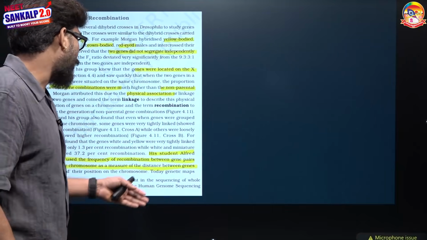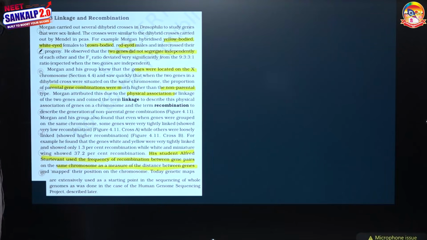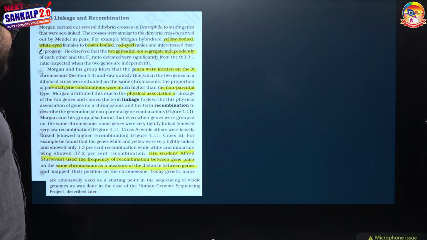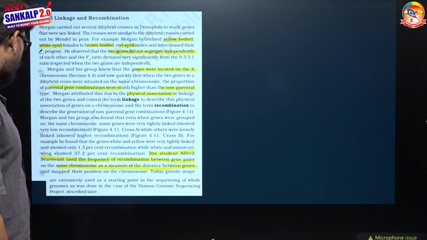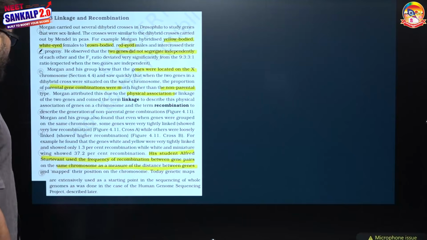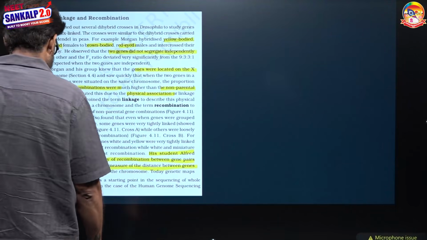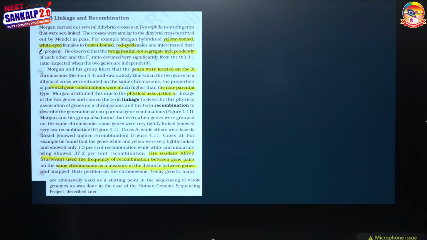So this idea of Sturtevant, to use the frequency of recombination between gene pairs on the same chromosome as a measure of the distance between genes and map their positions on the chromosome, is the basis of the genetic map. Today genetic maps are extensively used as a starting point for sequencing whole genomes, as was done in the case of human genome sequencing.